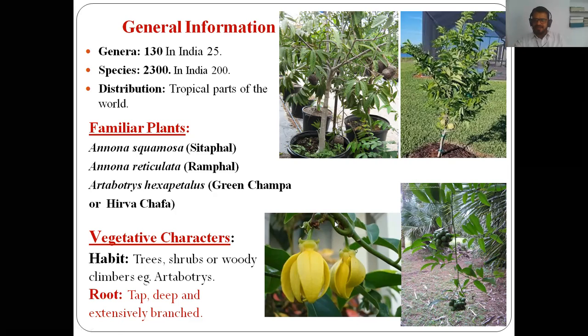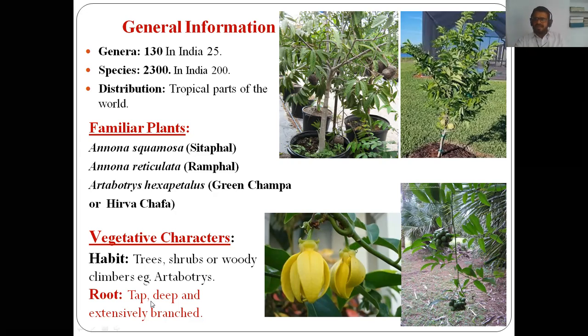This is the figure of the climbing stem of Artabotrys, that is green champa or hirva champa. Here the members of Annonaceae are mostly trees or shrubs, or sometimes climbers also. So it is the habit of the members of family Annonaceae.